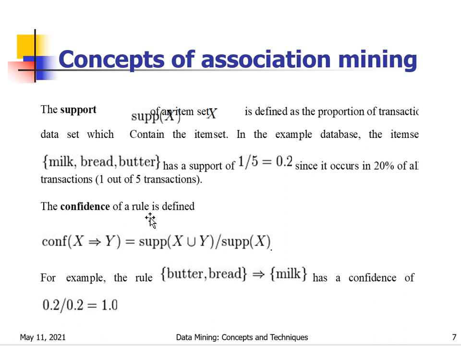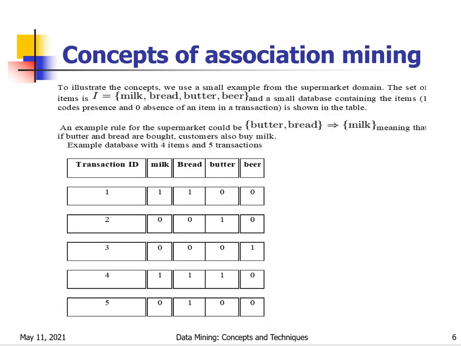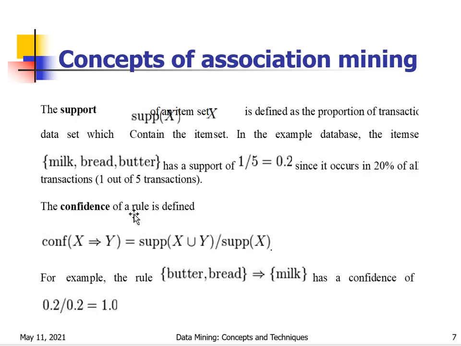Next, confidence of a rule. We have to find the confidence of X implies Y. Here X is butter, bread, and Y is milk. We can find confidence using the formula: support of X union Y by support of X. Support of X union Y means bread, butter, milk. All 3 items are in only one transaction. That's why support of X union Y is 1 by 5, which is 0.2.